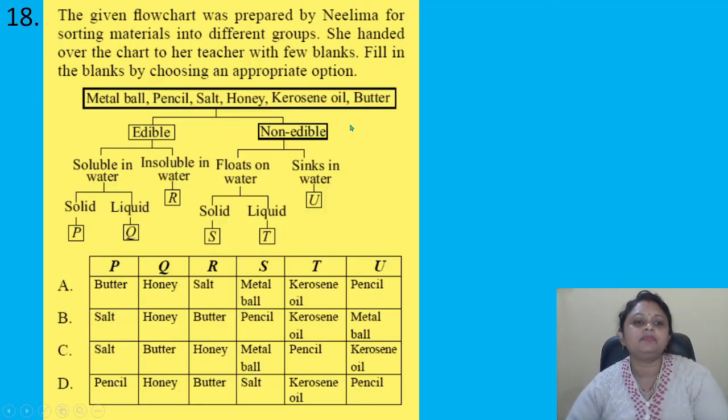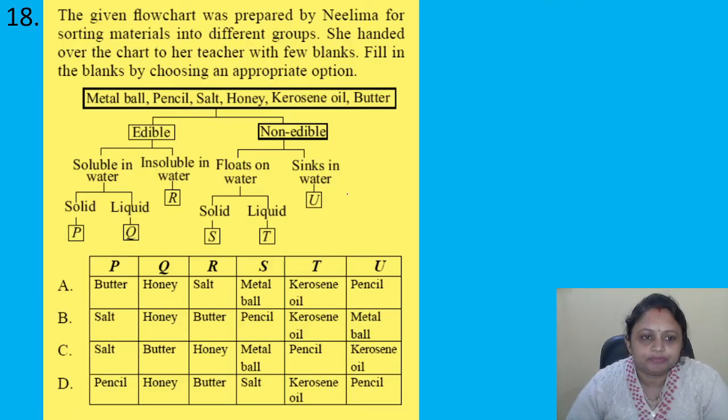Coming to the next question, the given flowchart was prepared by Nilima for sorting materials into different groups. She handed over the chart to her teacher with few blanks. Fill in the blanks by choosing an appropriate option. Metal ball, pencil, salt, honey, kerosene oil, butter. And edible, non-edible. Edible, soluble in water. Then solid and liquid, insoluble in water are floats on water, solid S, liquid T, sinks in water U.